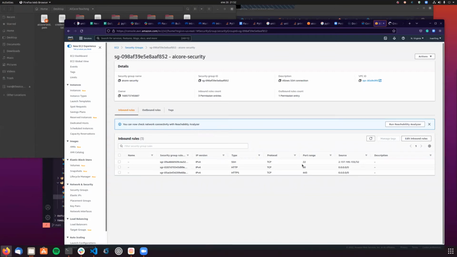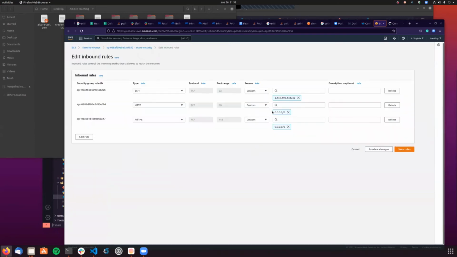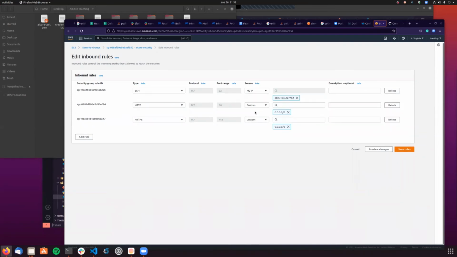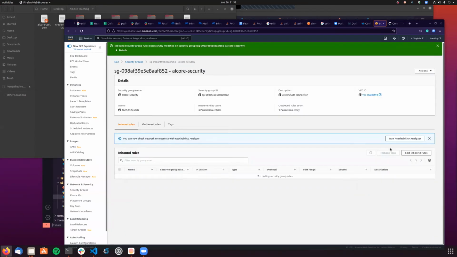If you're familiar with this, you know that if you are going to SSH to an EC2 instance, the more secure way to do it is to define that the only source that can be connected to that EC2 instance is your IP address. But in my case, I think it has changed. So I'm gonna edit that inbound rule, delete that one, and put my IP address. Yeah, looks like it has changed.